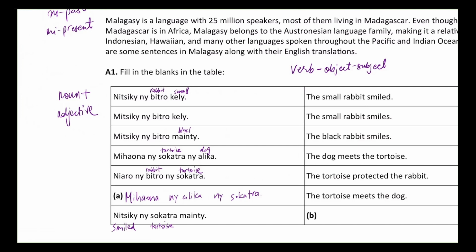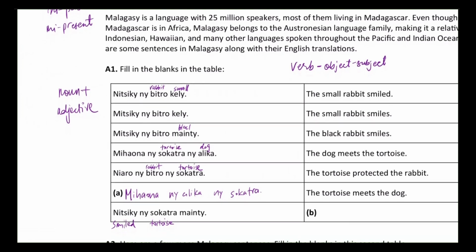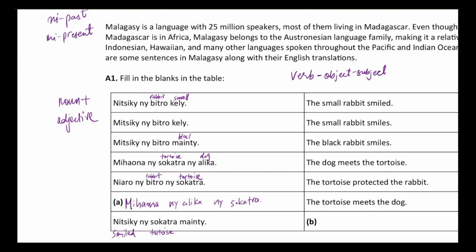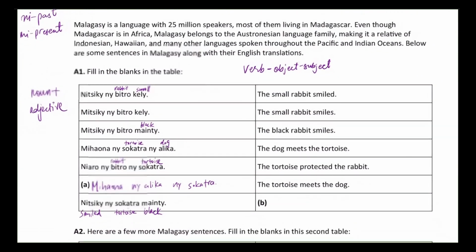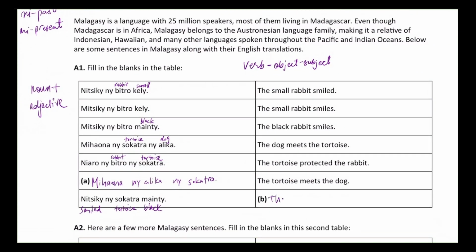Menti is probably an adjective, because we know that the adjective follows the noun. And if we quickly once again scan, oops, I forgot the K here. If we quickly scan, we see that menti means black from one of the previous examples. So we're going to put black here. So it's going along the line that smile, tortoise, black. So pretty obvious what that would translate to. The black tortoise smiles.